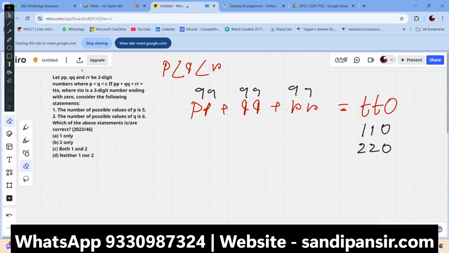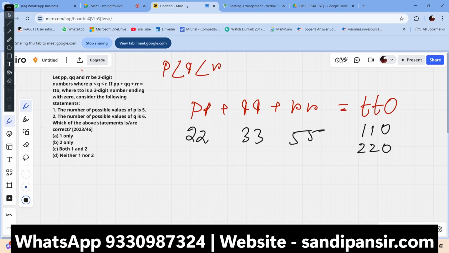Now if you see the 220 here, 110 here, there are multiple ways. Like we can get 22, then we can get 33, that is 55, and also 55. That's the number of possible values of p. How many values are there? Now just increase it a little bit. This should be 22, this should be 44. How much is it? It is 66. And how much are we getting? 66, 70, 40. No, it's not going to happen here.